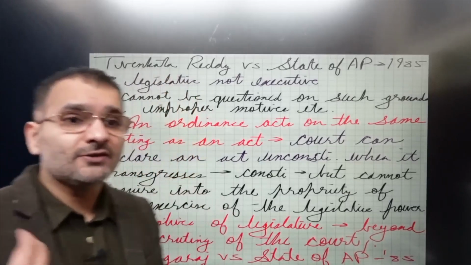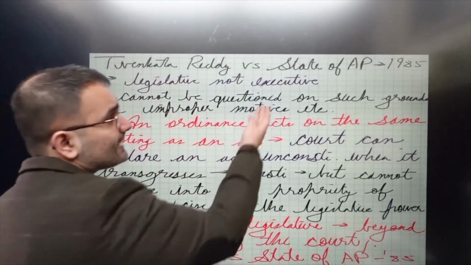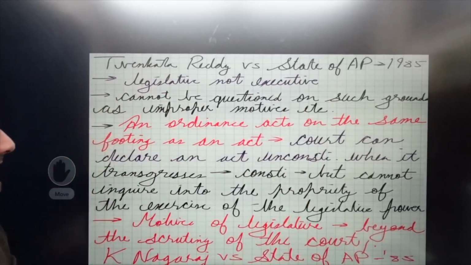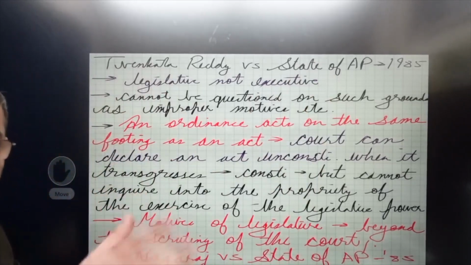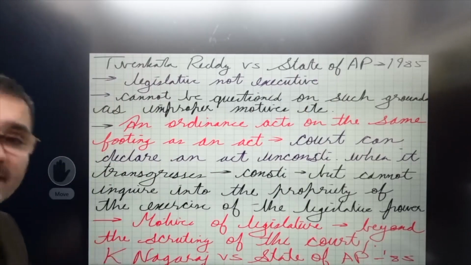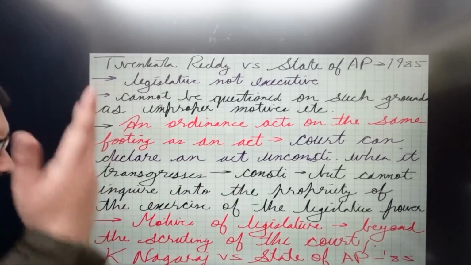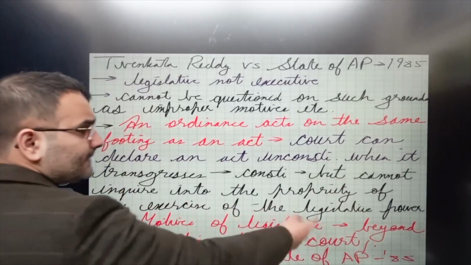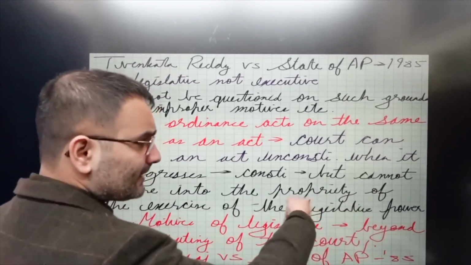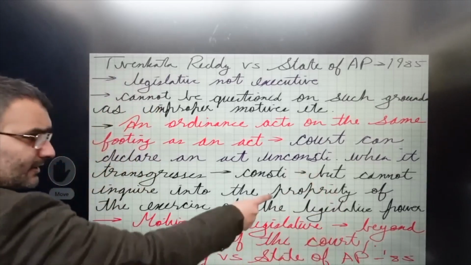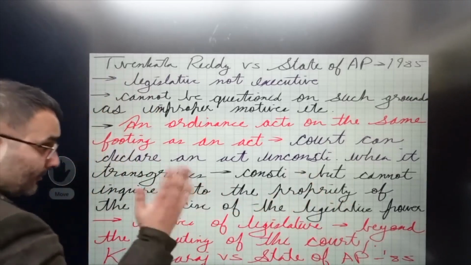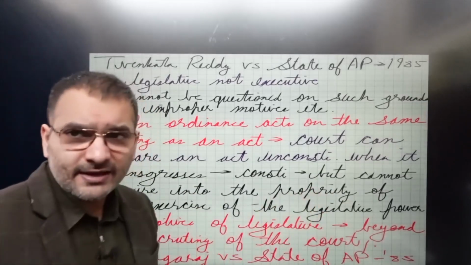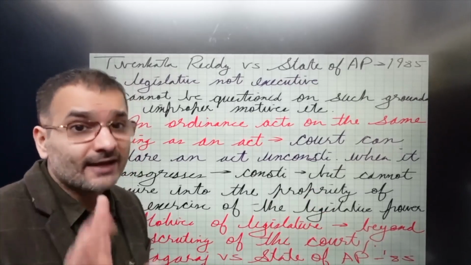So whenever you are challenging an ordinance, you are not exactly challenging an executive action, you are actually challenging a legislative process, a legislative action. So if the ordinance is unconstitutional, basically ultra vires the Constitution, let us say it violates fundamental rights, correct? Then you can come to the court. So the court held, but we cannot question the propriety. What is propriety? Go to Google and add it to your vocab if you don't know the meaning of this word. I'm not going to tell you that. Do some homework. Propriety of the exercise of the legislative power. It is very easy for me to use this word, but if you don't know the exact meaning, go to Google, only then will you remember it.